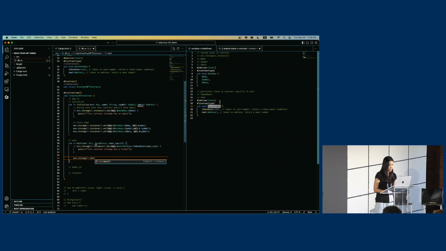We can do that with instance has UserDataKey, and I'm just going to copy and paste: UserDataKey::TokenOwner, seed num. If this user has the seed number, we are going to panic and say this receiver already has a ticket. But if not, we can start saving it. Oh, and it should not be instance, it should be persistent because it's user data.